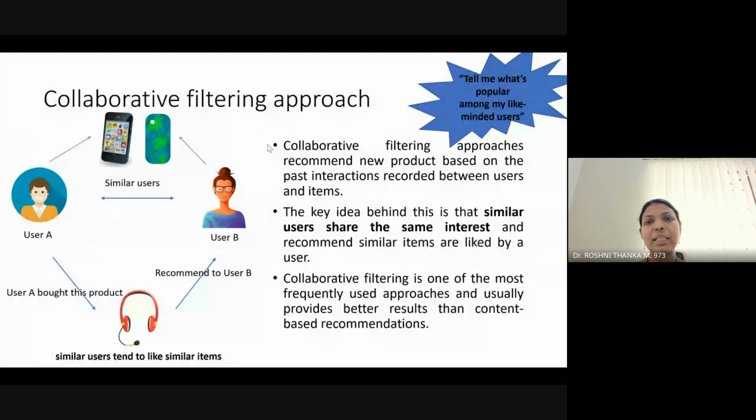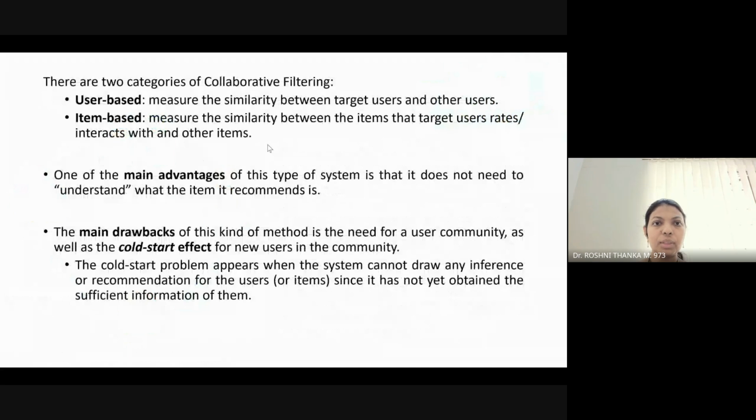In content based, it looks at the similar products, finds the similarity between the products, and then does the suggestions. There are two categories of collaborative filtering: user-based and item-based. User-based measures the similarity between the users. Item-based means the similarity between the items. Now you have understood. The combination of both is the hybrid recommendation. So there are three types of recommendation system: content-based, collaborative-based, and hybrid, which merges these two features.